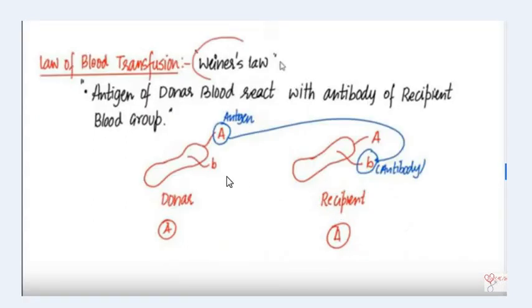This is Wiener's law, as we discussed, that the antigen of the donor blood reacts with the antibody of the recipient blood group. Suppose for blood group A you are the donor, antigen is A and antibody is B, and for the recipient blood group A, antigen is A and antibody is B. According to Wiener's law, the antigen of the donor reacts with the antibody of the recipient, and since both are not the same, no transfusion reaction takes place, so blood will easily transfuse.